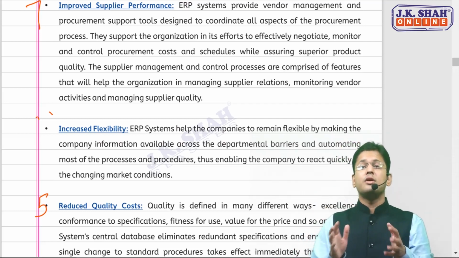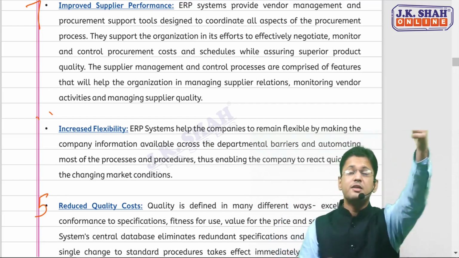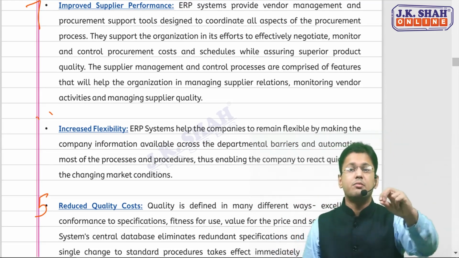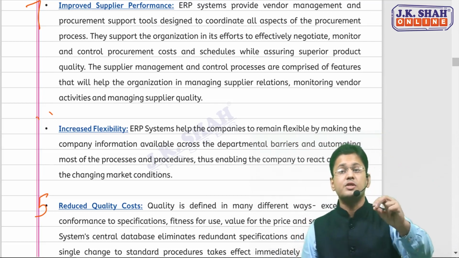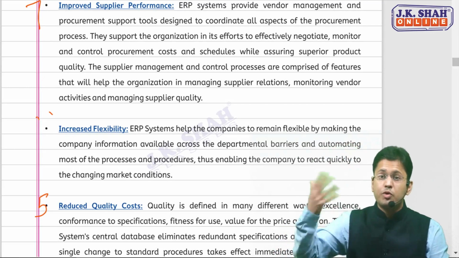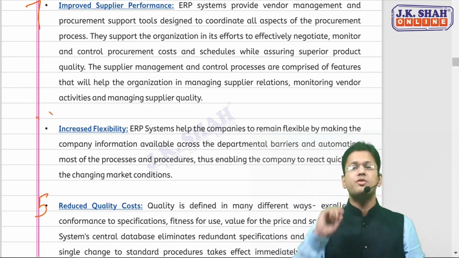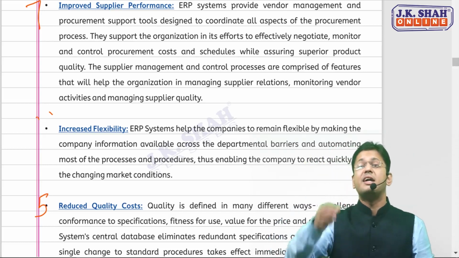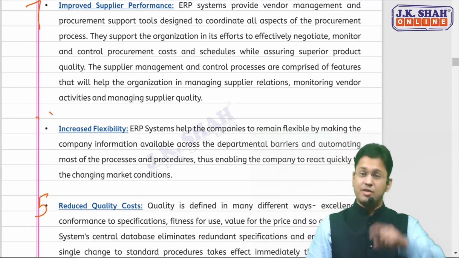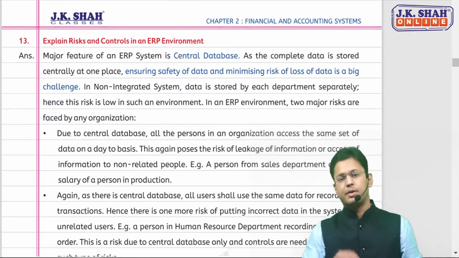So these are the benefits of ERP. What are the benefits of ERP? Think logically, sir. Information integration, that's the one. Next was reduction of lead time, reduction of cycle time, reduction of cost, and due to the cycle time, on-time shipment was possible. 5 points, done. On the improvement side, it has improved resource utilization, customer satisfaction, supplier performance, decision-making capability, and it has improved the flexibility of the organization. Is that not easy? It is. And this is a good question which can come in the upcoming attempts. So this was the benefits of ERP.